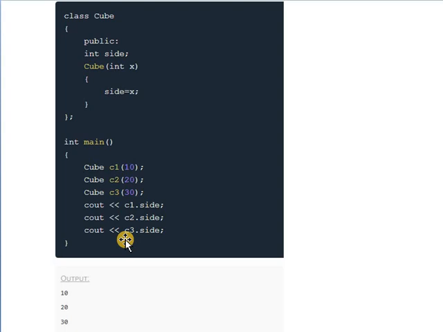So whenever you compile and execute this program, you will get the output as 10, 20 and 30. Here 3 different objects are created, and for these 3 objects the constructor function is called 3 times. Whenever you create the object of a class, the constructor function is automatically called. So you will get the output as 10, 20 and 30.